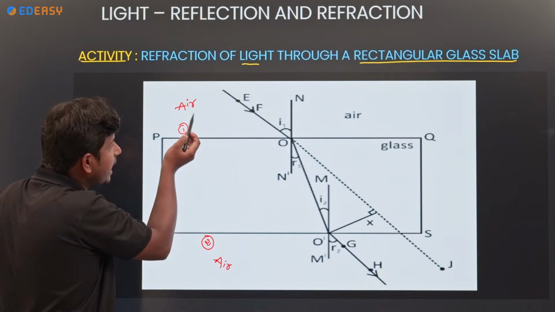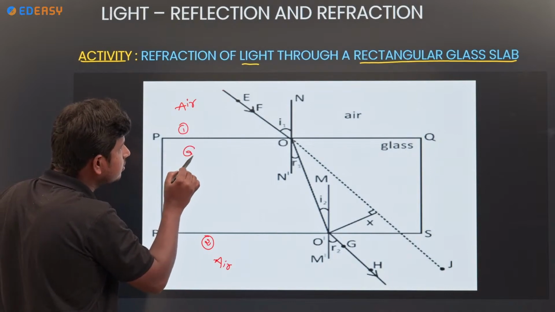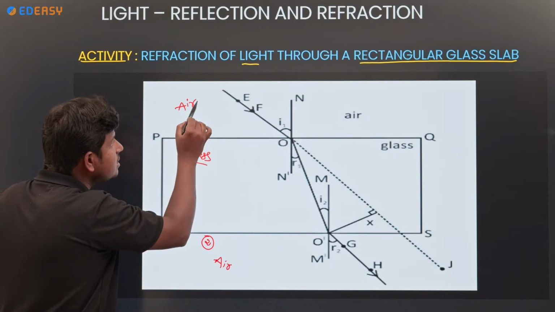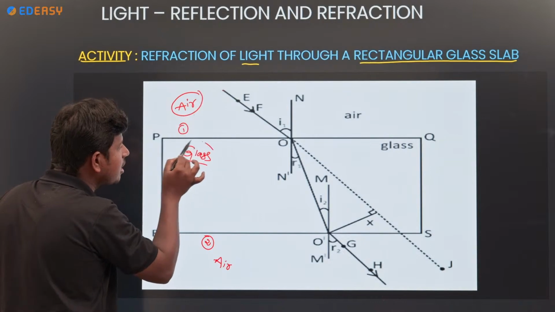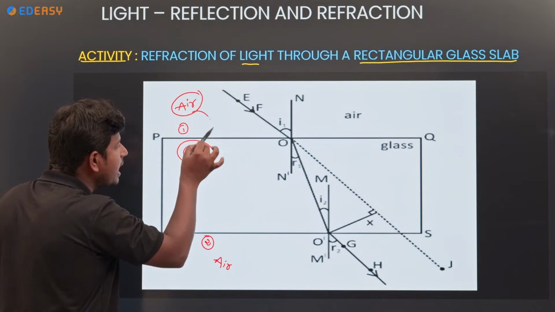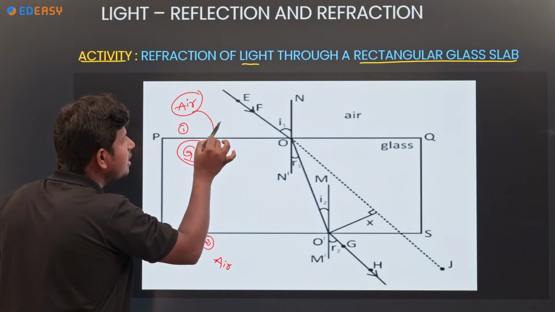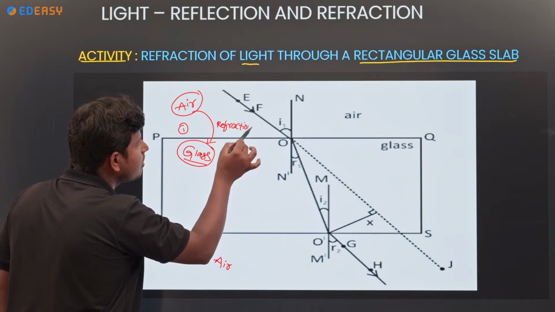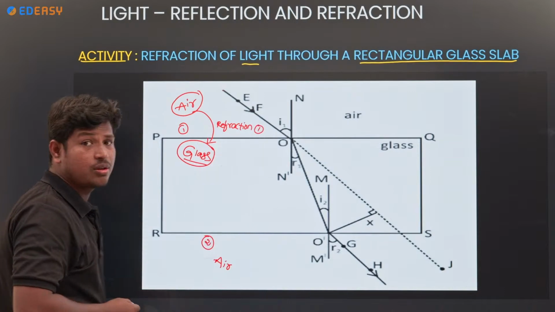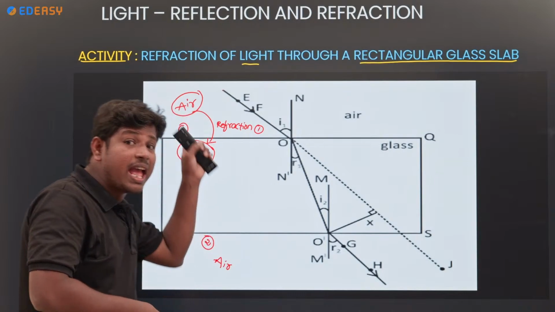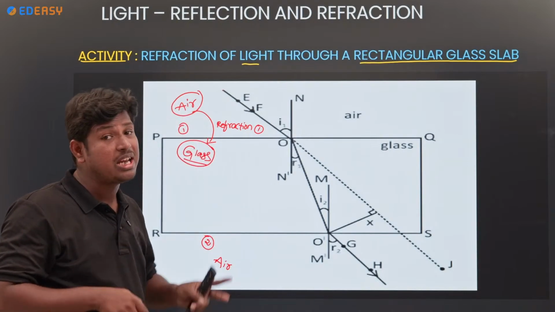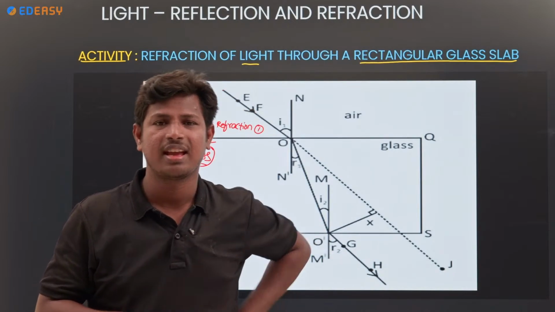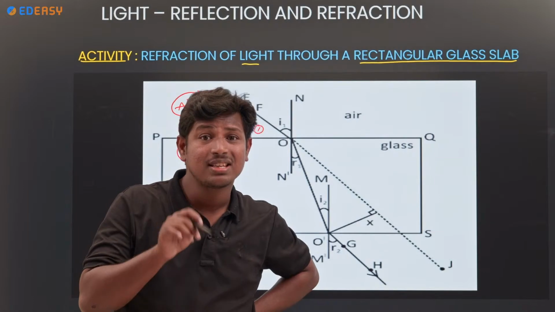Okay, so air to glass, a rectangular glass slab. Where to where is it entering? Air is one medium, glass is another medium. So light is entering from air to glass. So here refraction 1 takes place. Why refraction 1 here? Air to glass, two different mediums. Whenever light travels in two different mediums, refraction takes place. That only we discussed, right?